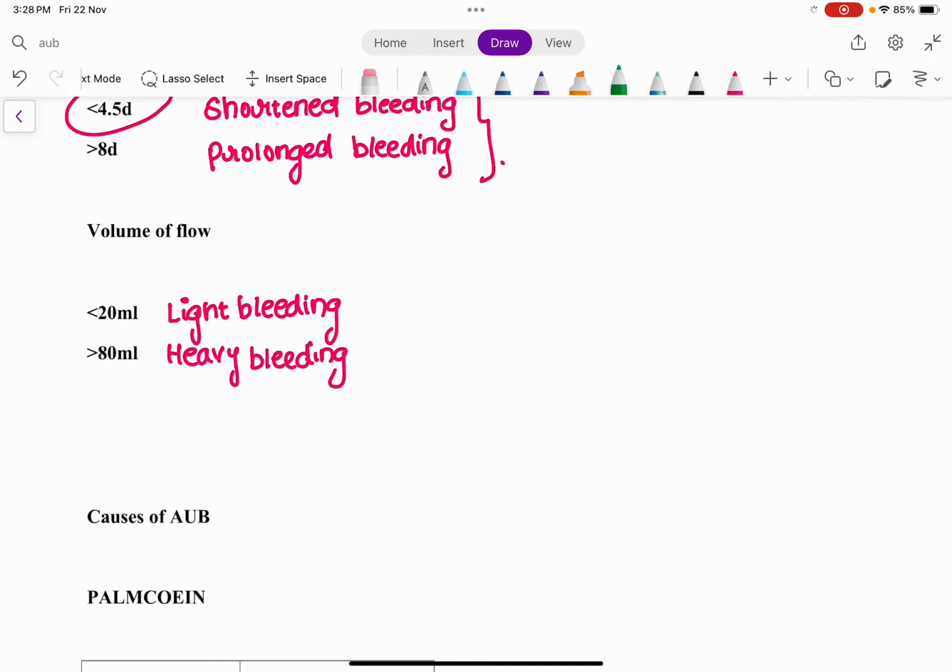If a female loses blood around 20 to 80 ml in one menstrual cycle, it is considered a normal characteristic of the menstrual cycle. But if the blood loss is less than 20 ml, it is called light bleeding, because less than 20 ml of blood has been lost from her body. But if more than 80 ml of blood has been collected in a single menstrual cycle, then it is a heavy bleeding. It is not a light bleeding, it is a heavy bleeding.